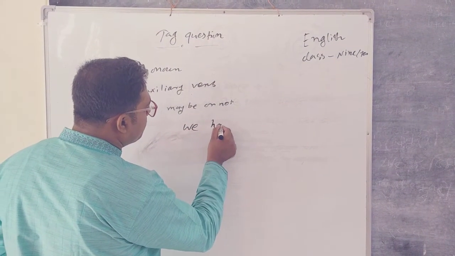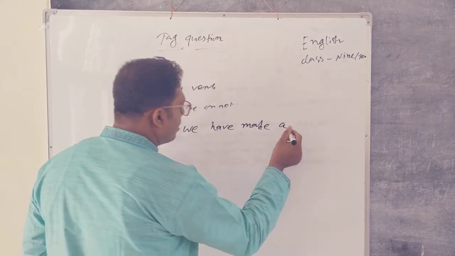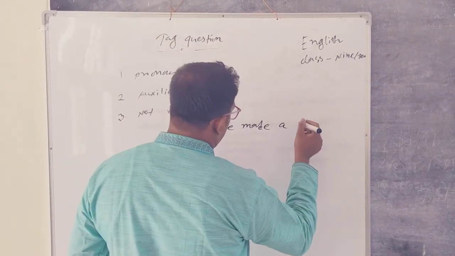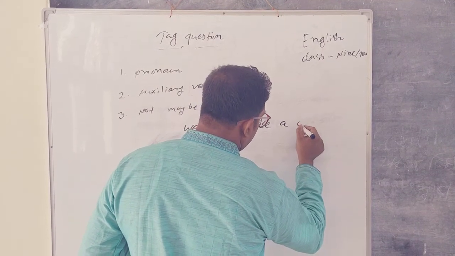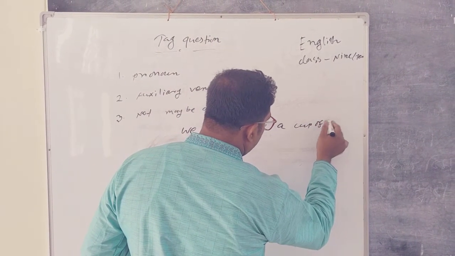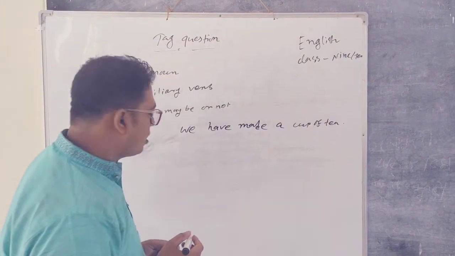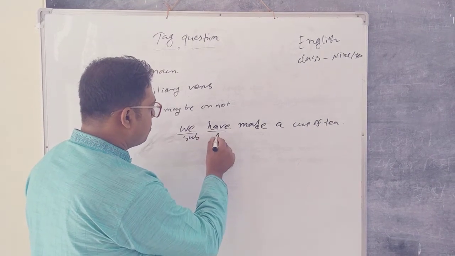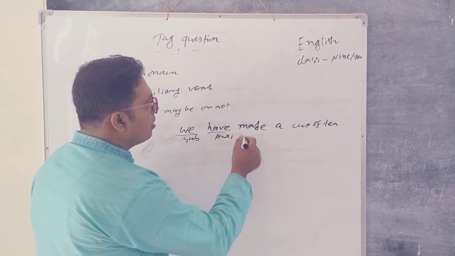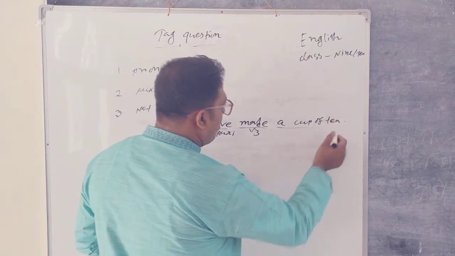We have made a cup of tea. In the sentence you can identify we as subject, have as auxiliary verb, made as main verb, and this is object.